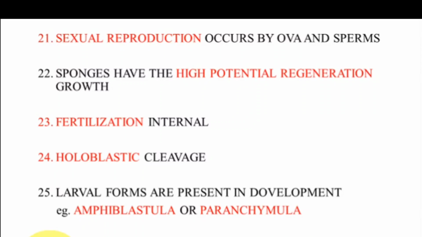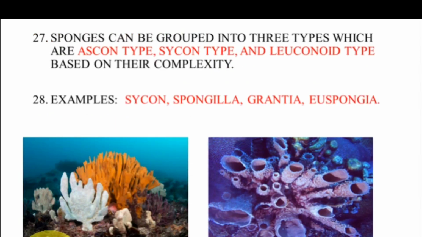And internal fertilization is there, and the development of the embryo undergoes holoblastic cleavage, and in these animals larval forms are present, for example amphiblastula or parenchymula. And these animals have a complex canal system, and this canal system can be divided into three types: ascon type, sycon type, and leuconoid type.